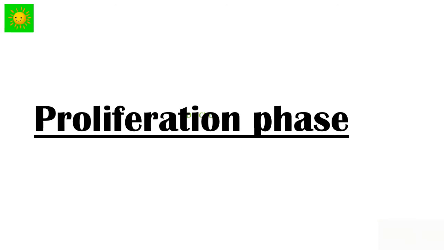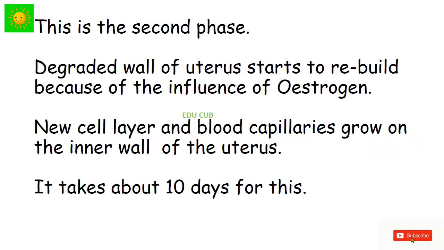Next phase is proliferation. This is the second phase. The degraded wall of the uterus starts to rebuild because of the influence of progesterone. A new cell layer and blood capillaries grow on the inner wall of the uterus. It takes about 10 days for this.